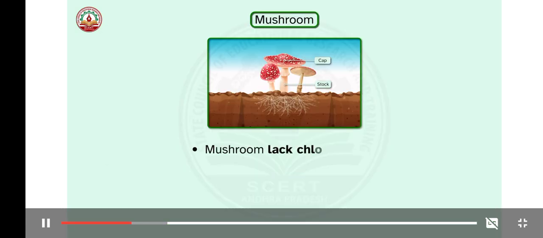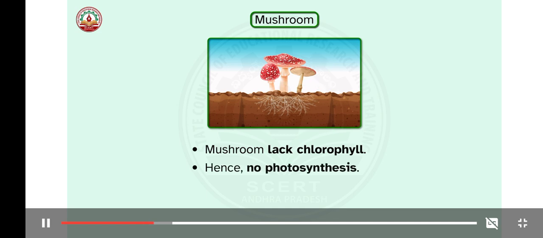Mushrooms do not have chlorophyll and thus they are not green. And without chlorophyll, they obviously cannot perform photosynthesis. So we can say that since mushrooms can't prepare their own food, they can't be considered plants.